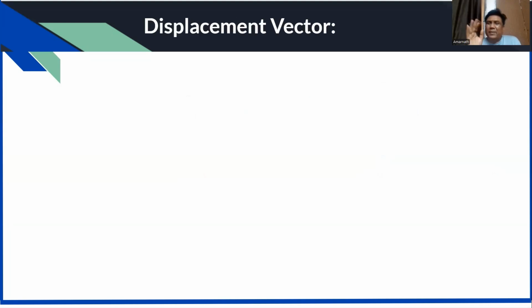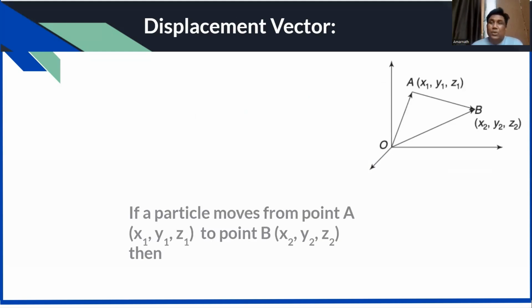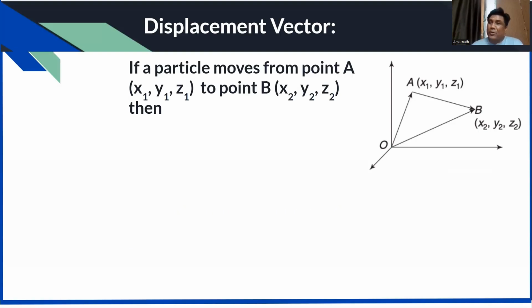Actually, displacement vector is nothing but final position vector minus initial. Remember, final minus initial, not initial minus final. If you by mistake write initial minus final, the complete answer will be opposite of what we want. Say A point's coordinate is x1, y1, z1, and B point's coordinate is x2, y2, z2. So the A point's position vector is OA, which I have already told you is x1 i cap, y1 j cap, and z1 k cap.